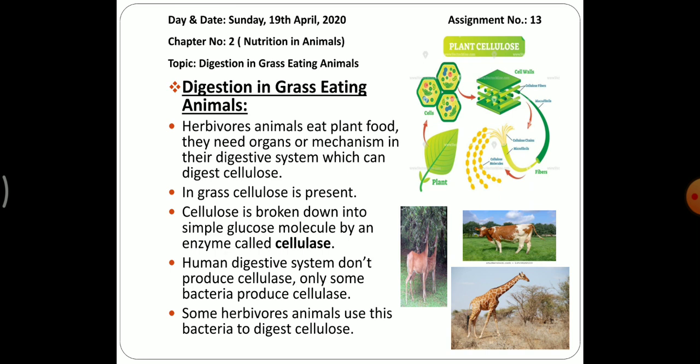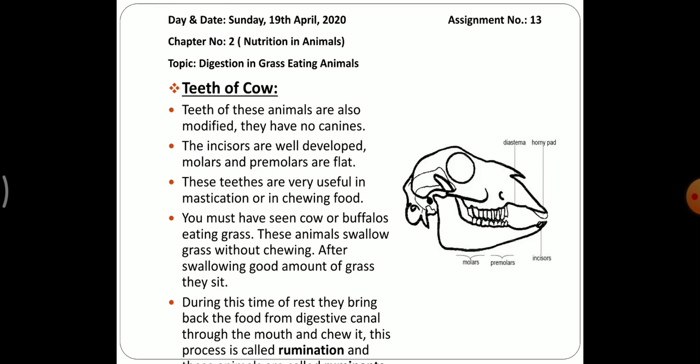Maybe you don't know. Cellulose is broken down into simple glucose molecules by an enzyme called cellulase. So those animals which eat grass should have the cellulase enzyme, only then can they break down that cellulose. In our human digestive system, we don't have cellulase, so we are not able to digest it. Only some bacteria produce cellulase. Some herbivorous animals use these bacteria to digest cellulose. I hope you all are clear.